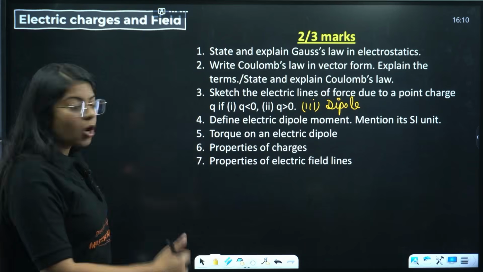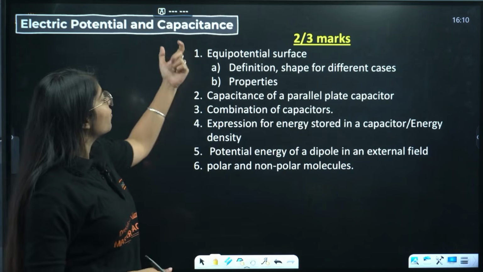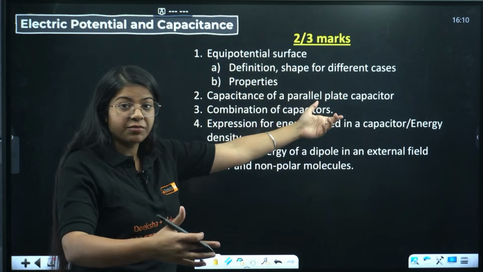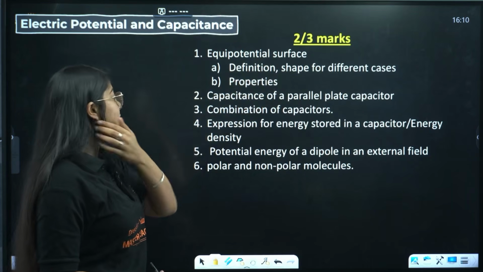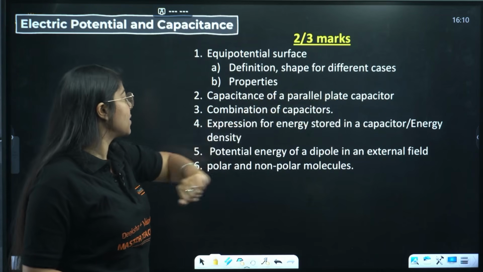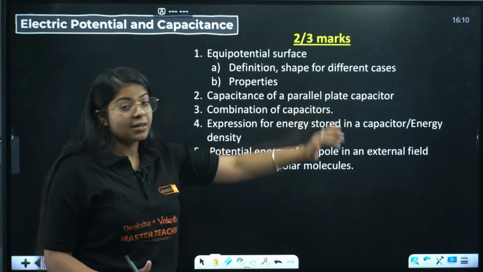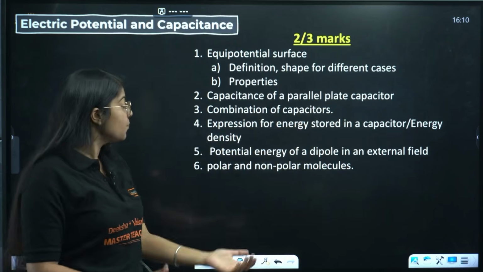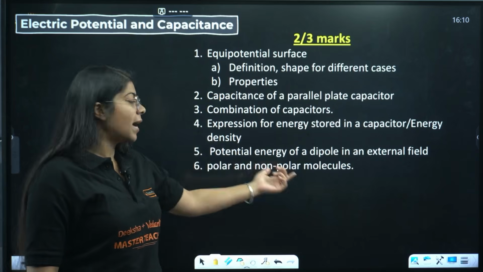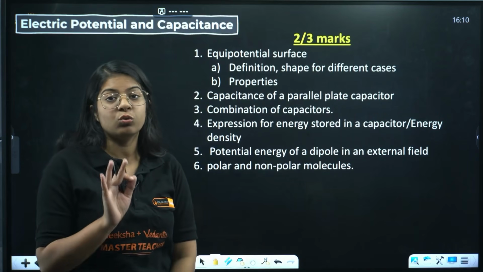Moving on, next we have the chapter electric potential and capacitance. We have equipotential surfaces, very important, their definition, shape for different cases, and then properties. Then capacitance, again a very important topic: parallel plate capacitor, combination of capacitors, expression for energy stored in a capacitor or energy density, then potential energy of a dipole in an external field, polar and non-polar molecules, their properties, their differences. They can ask you in 2 to 3 marker.